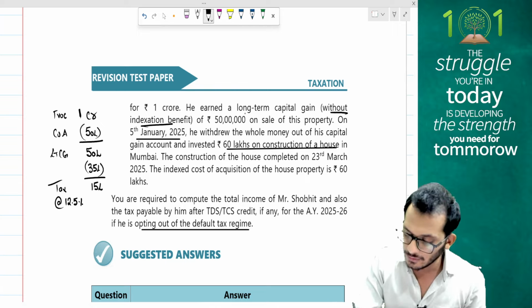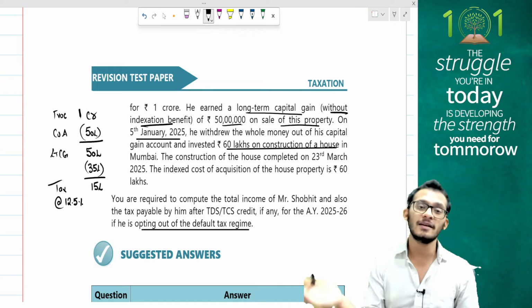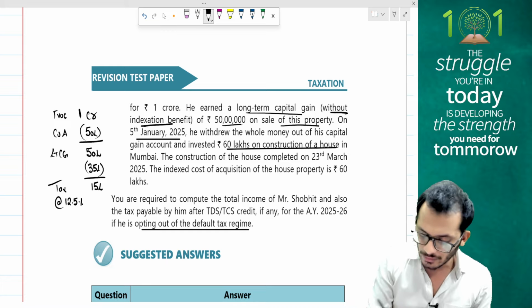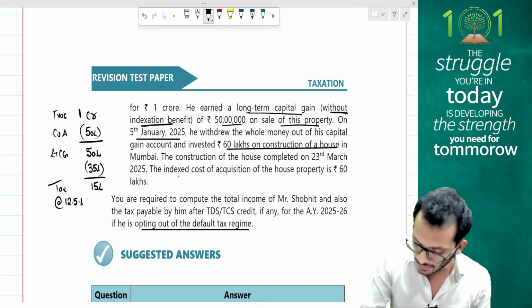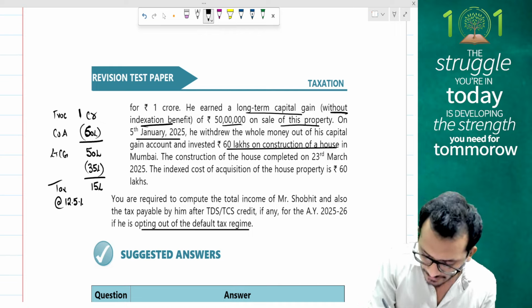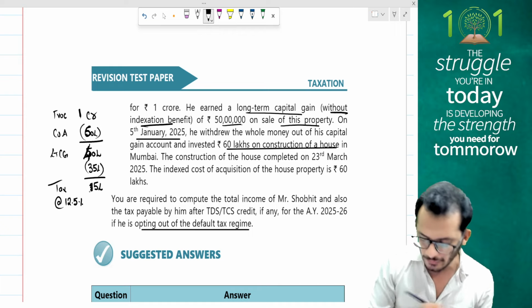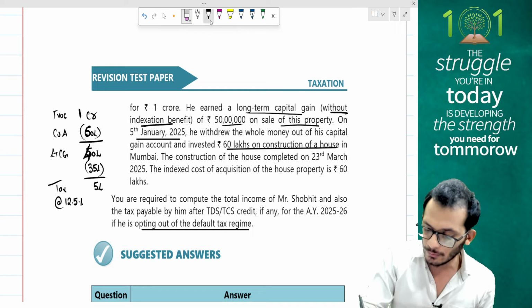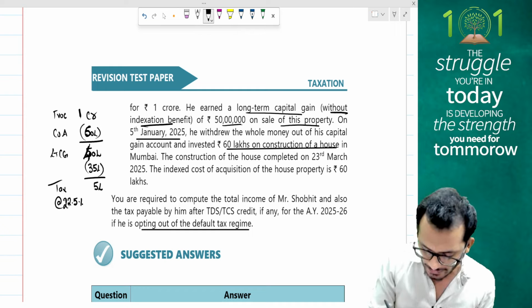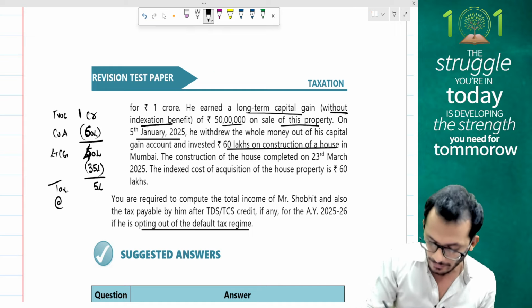They've told you they have earned a long-term capital gain of 50 lakh rupees on sale of this property. It doesn't matter because the property is before 23rd July. I was anyway not going to claim 50 lakh rupees as my cost of acquisition. My cost of acquisition here should be 60 lakh rupees. So with that 60 lakh rupees cost of acquisition, 40 lakh rupees is my capital gain, 35 lakh rupees is what I can claim as an exemption, and therefore 5 lakh rupees will be my taxable long-term capital gain. On this 5 lakh rupees, I'll be paying tax at the rate of 20%.